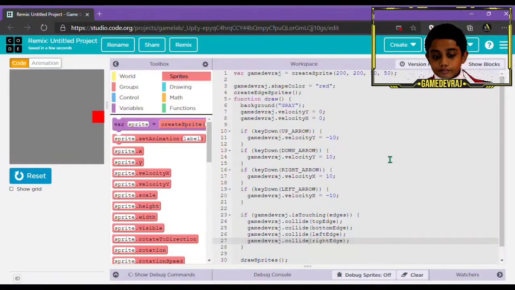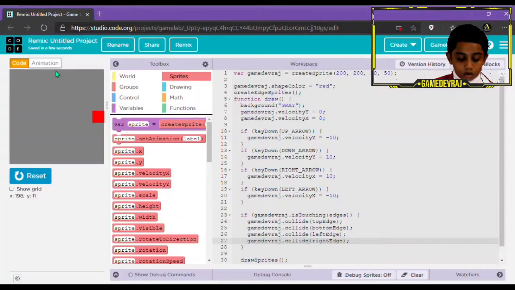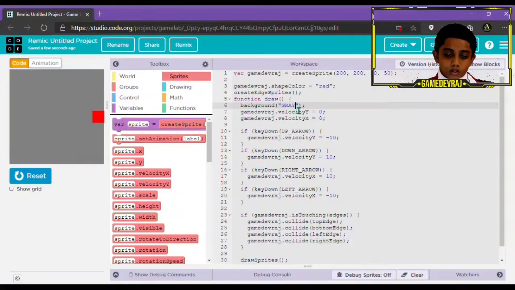You will see the difference because collide is actually a function that makes it just stop. So let's just run it and see. That's better than the bounce off. So today we'll be adding the animations.